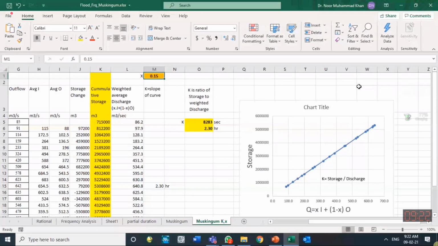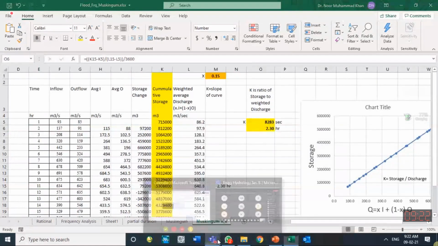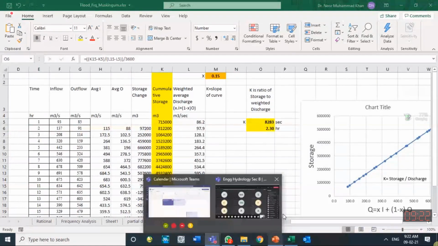So by trial and error, you can find the x value, and if the x value is known to you, then the slope of this curve will give you the K value. And of course, over here, because discharge is in cubic meter per second and storage is in cubic meter, what you will be getting will be seconds. When you divide storage by the discharge, you get seconds, and you have to convert it into days or hours, whatever units you want. So that is how we calculate K and x.